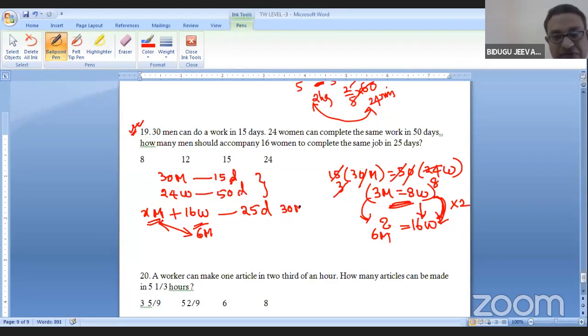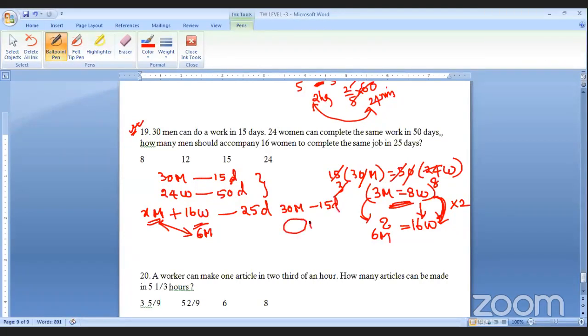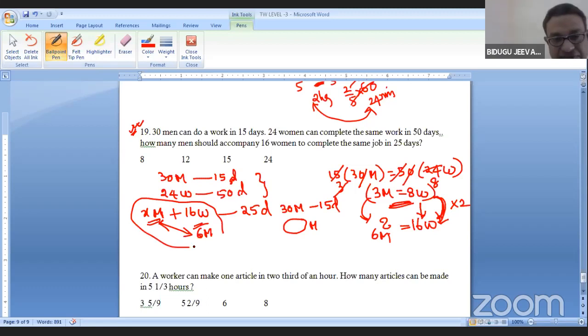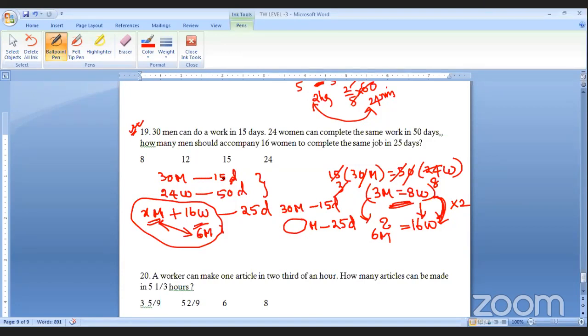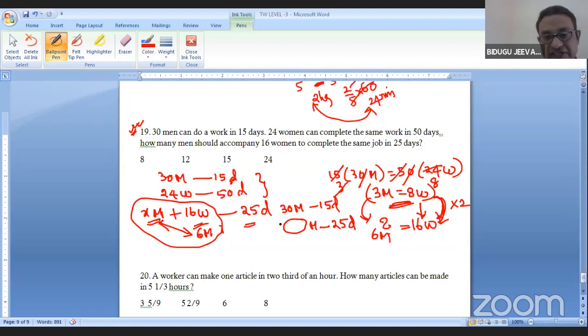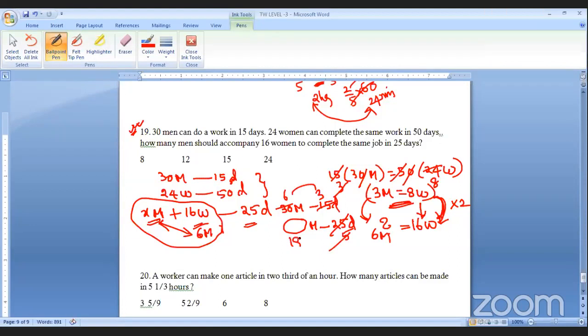30 men can do, how many men? Because I'm going to block everything. I don't know everything. How many men can do it in 25 days? Is it understood? Is it clear? 30 men, 15 days. How many men, 25 days? Calculation. 5 5s, 5 3s, 5 6s, 18 men.